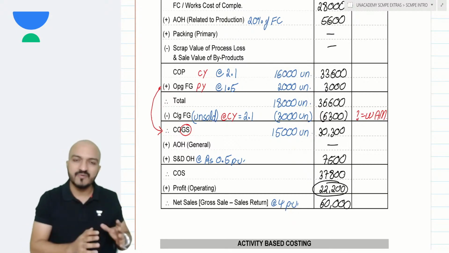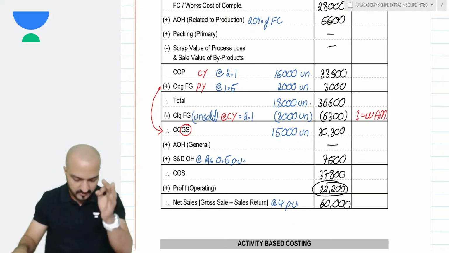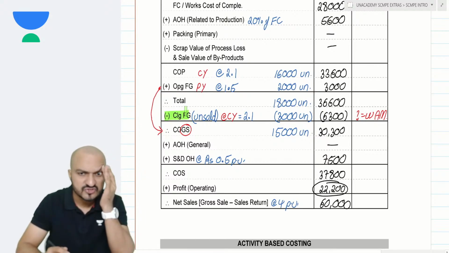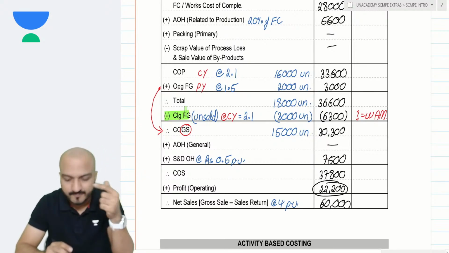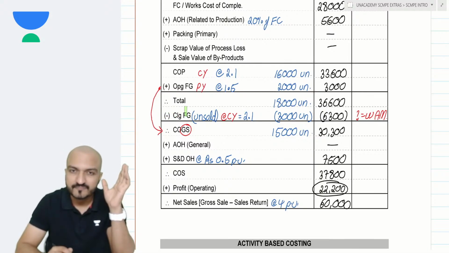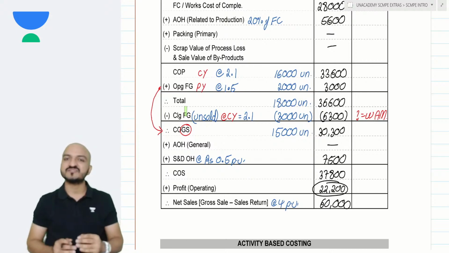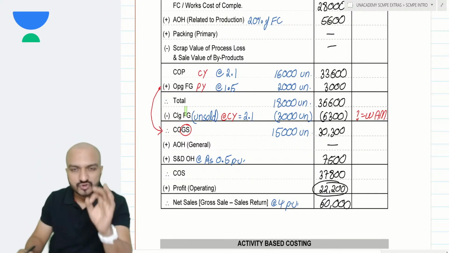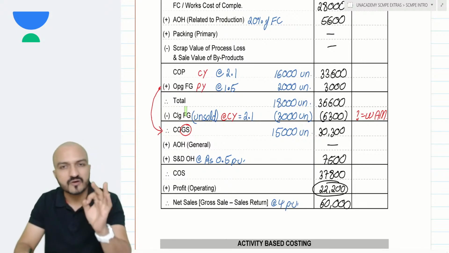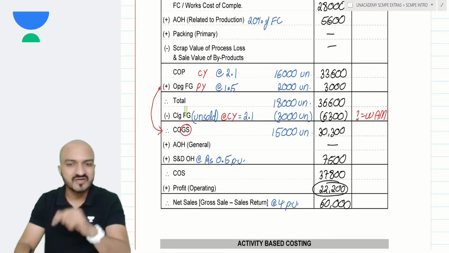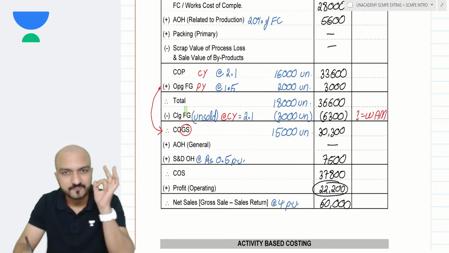FIFO method is applicable not just in valuation of closing finished goods. That same method can also apply in valuation of WIP. Same will also apply in valuation of material stock. We'll learn that at various places in the syllabus. So you had to understand the basics about FIFO method. That FIFO method means that my stock is valued at the rate of current year. Previous year goods are already sold, so my unsold units are valued at the rate of current year.